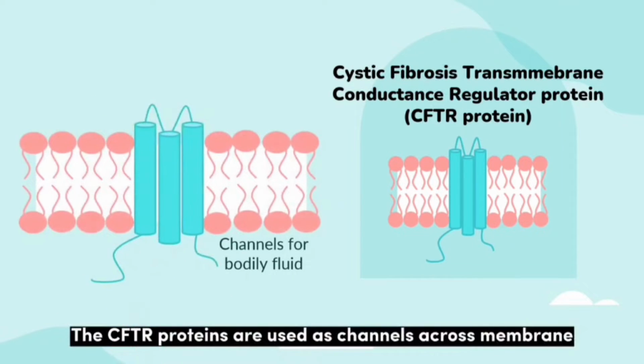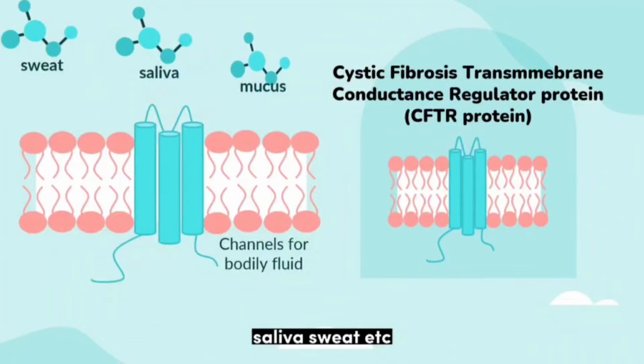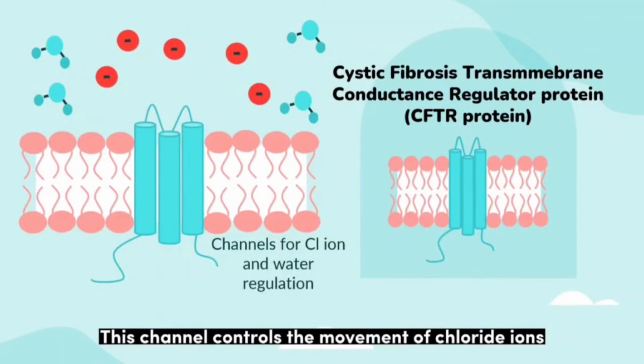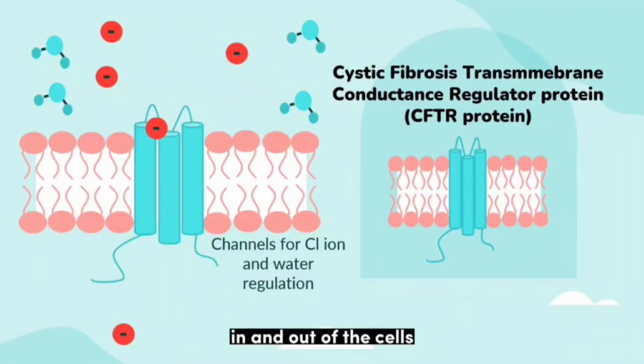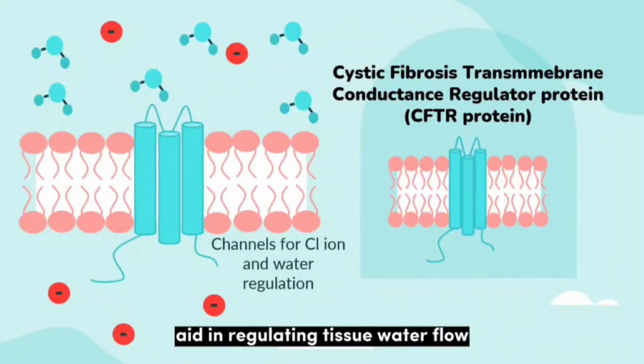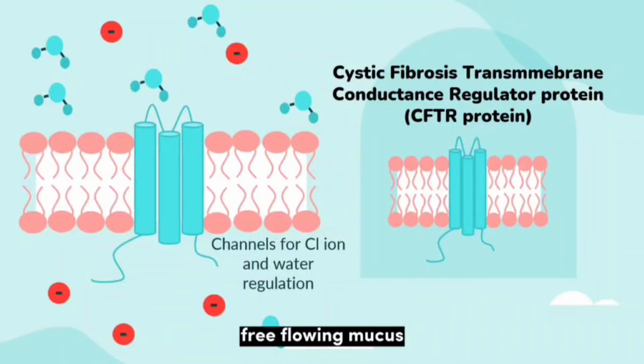The CFTR proteins are used as channels across the membranes of cells that produce bodily fluids such as mucus, saliva, sweat, etc. This channel controls the movement of chloride ions in and out of the cells. The transport of the chloride ions aids in regulating tissue water flow to ensure the creation of thin, free-flowing mucus.